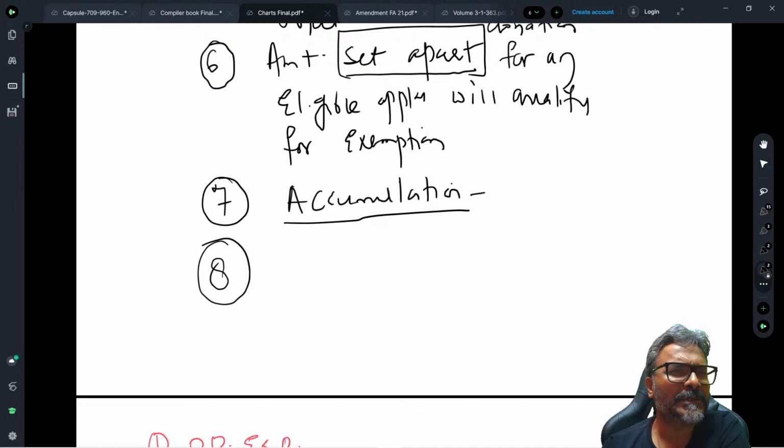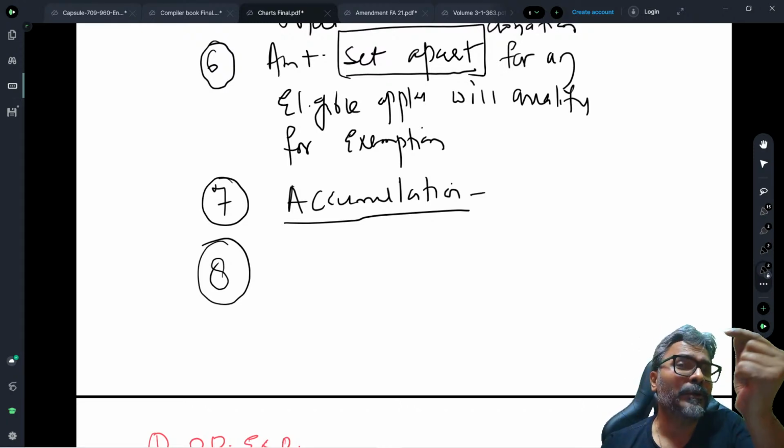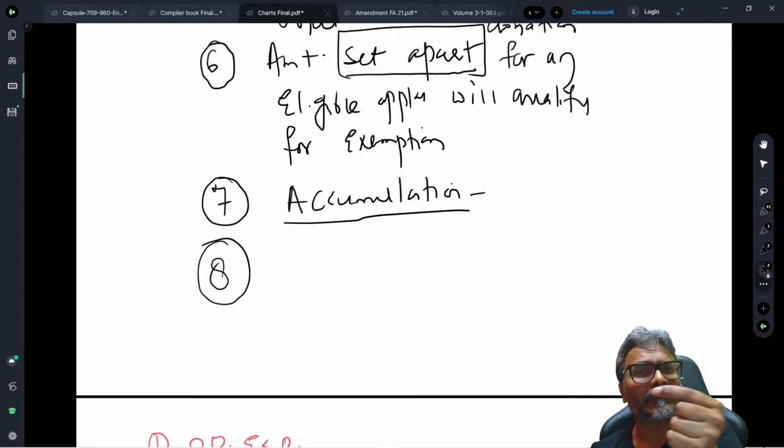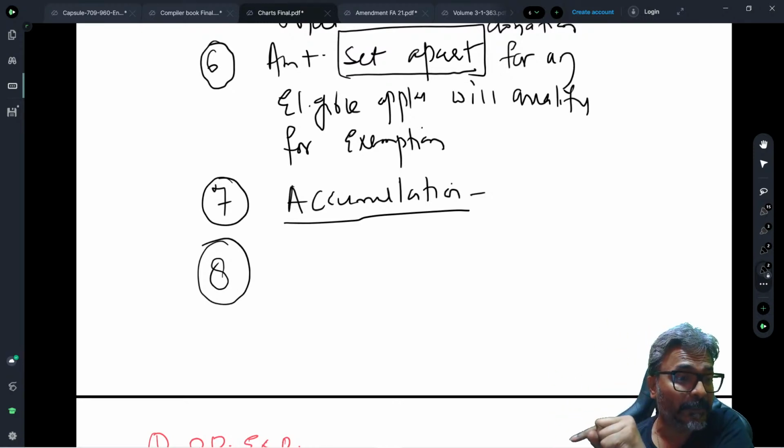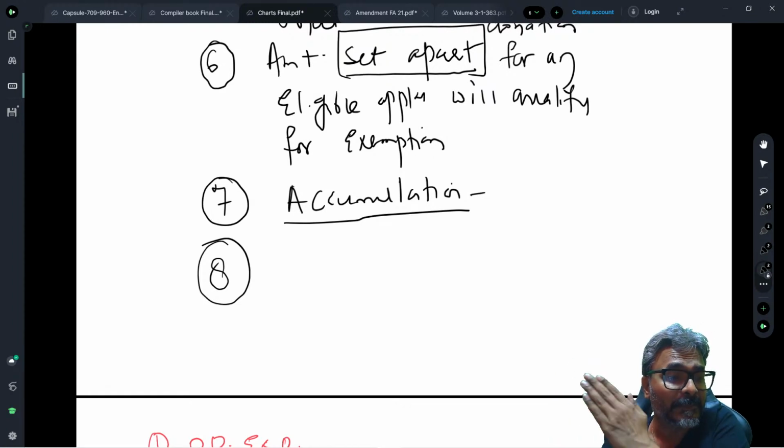And to that the answer, students, is no. It will not be considered as a default. If the money has been accumulated for a particular purpose, however, the money actually got applied for some other object of the trust, that is equally important, I am emphasizing this part, then it will not be considered as a default.